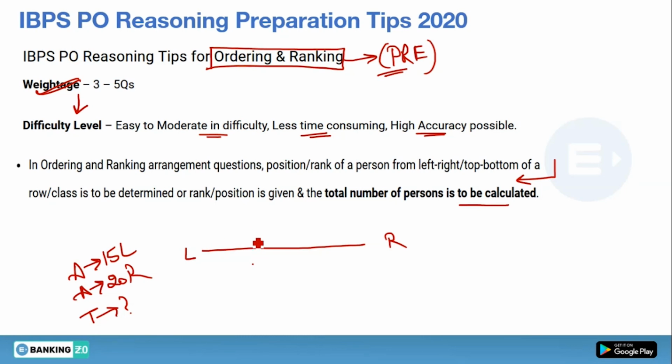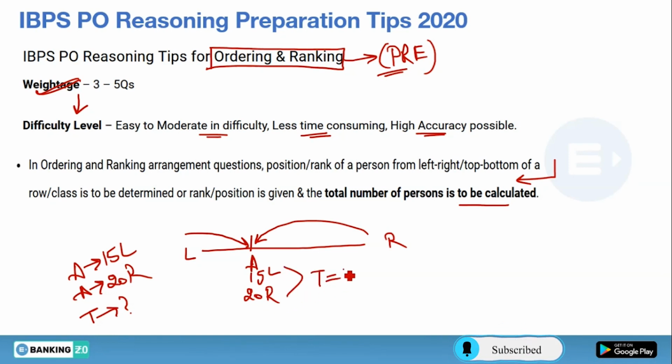So from the left, the rank of A is given as 15, and from the right, the same person's rank is given to you, that is 20. So if I need to find the total, the formula is left plus right minus 1. See, if we apply this formula, we can find our answer.